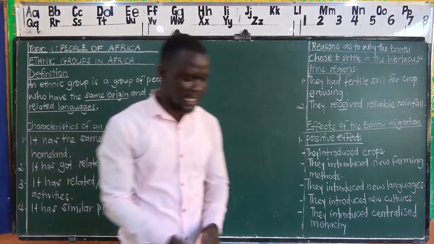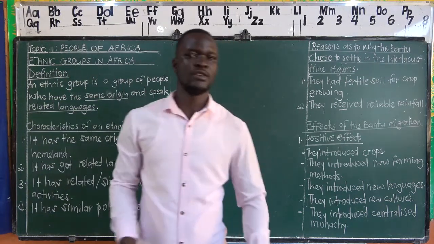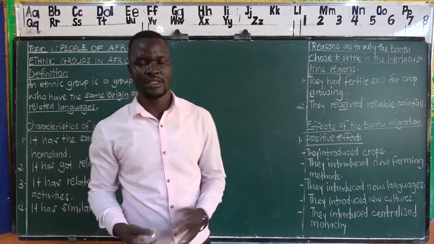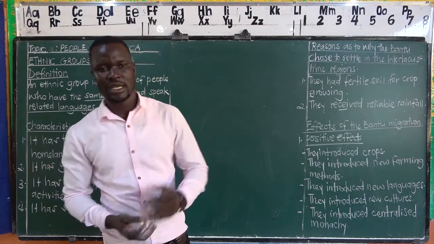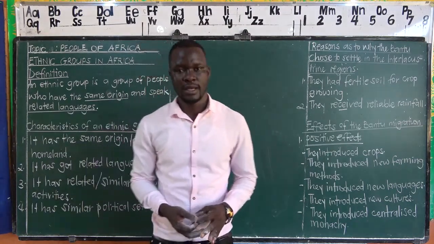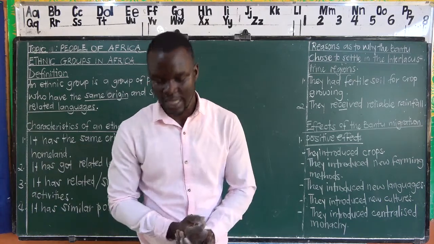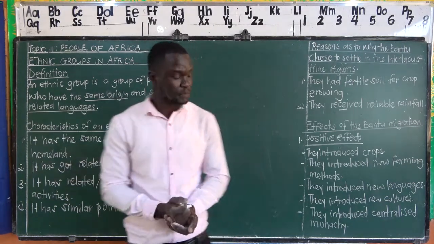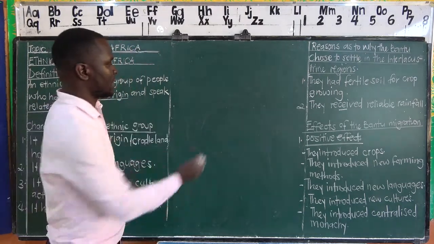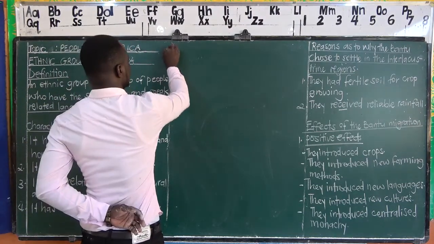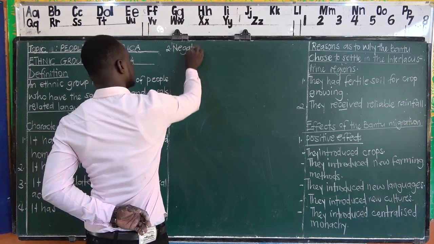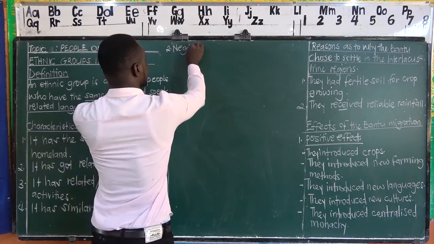That's why sometimes someone can say they introduced kingdoms and chiefdoms. But it's better for us as candidates to say the Bantu introduced a centralized system of administration, or you simply say the Bantu introduced centralized monarchy. We go to the negative effects. Now we go to the second, that is about negative effects.